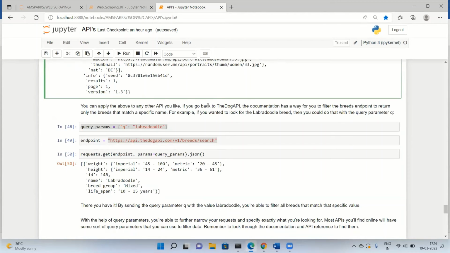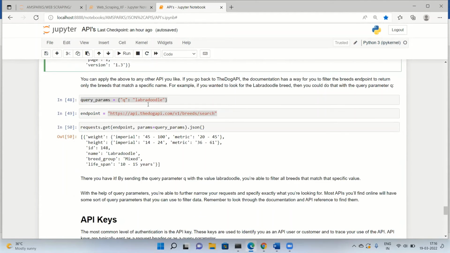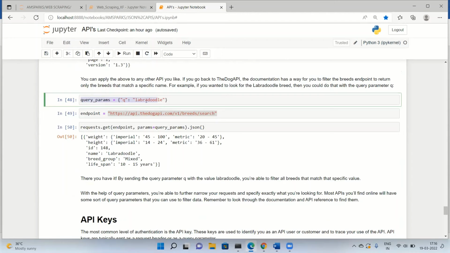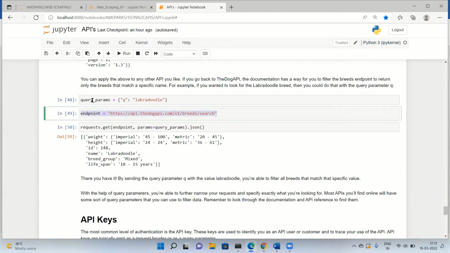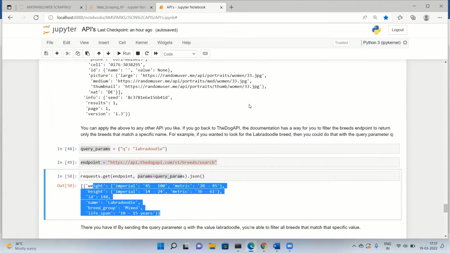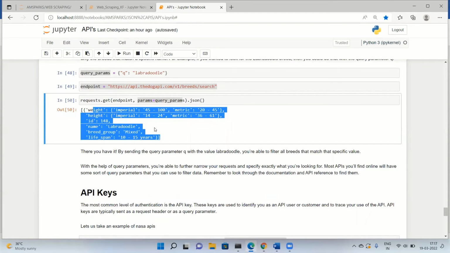Next, this was for the random user generator API. Now this is for another API, the dog API. The same thing, I'm just passing query params. Labradoodle is a kind of breed here. If I wanted to look for a specific breed called Labradoodle, I'm doing the same thing. This is my API endpoint, and this is my query params. I'm asking to fetch the data using this get method, passing this endpoint and this params, and it will give me all the information. So this is how query parameters are useful to fetch the required data.